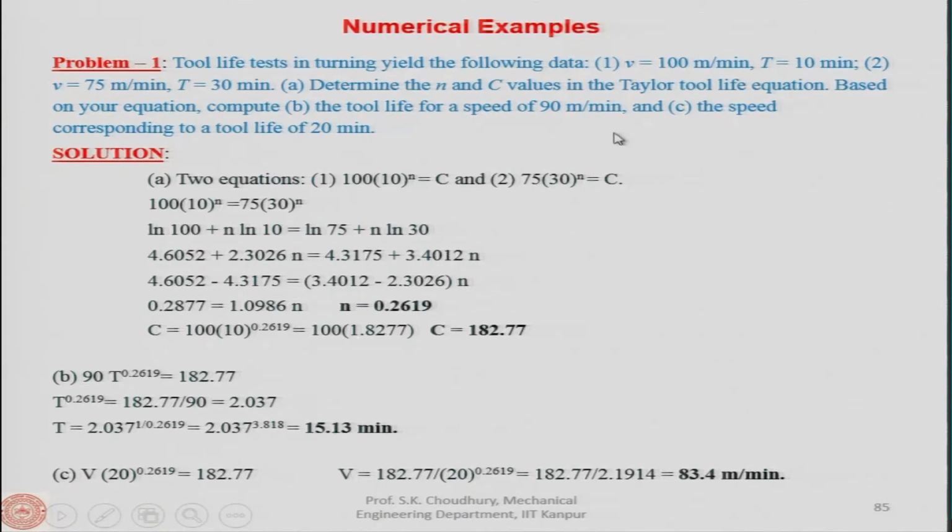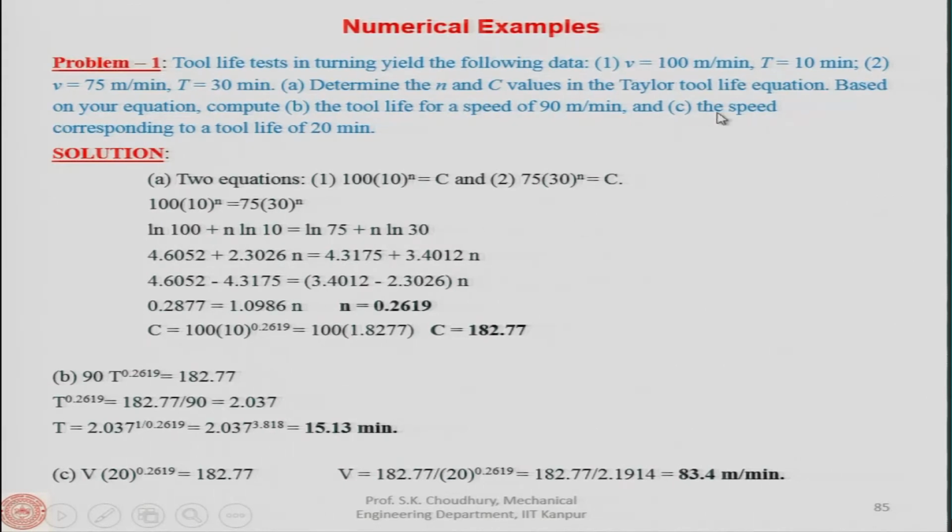In that case, the second problem, that is the tool life for a speed of 90 meter per minute, can be easily found out, because in that case the tool life is not known, V is known. V t to the power n is equal to c. So, it is one equation and one unknown, which is t, it can be solved and found out. The tool life is 15.13, you can solve that.